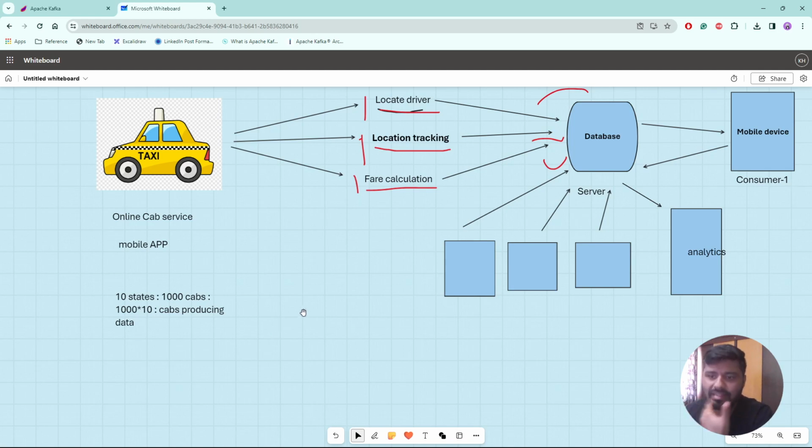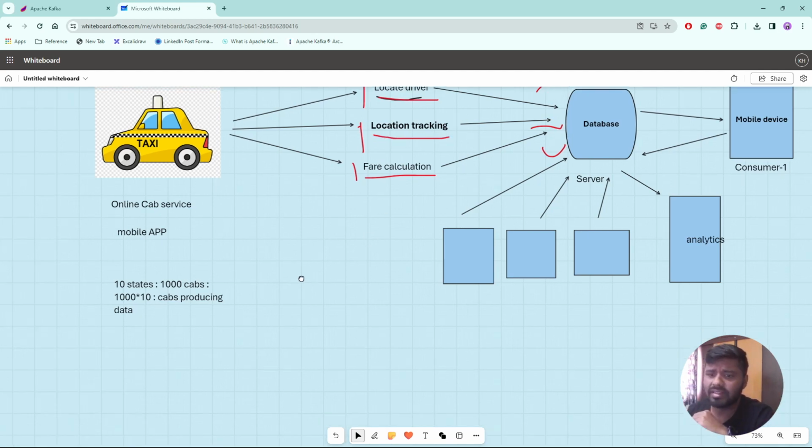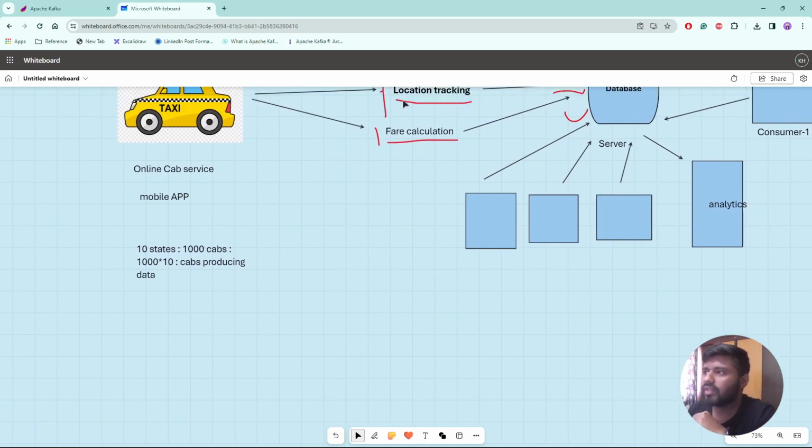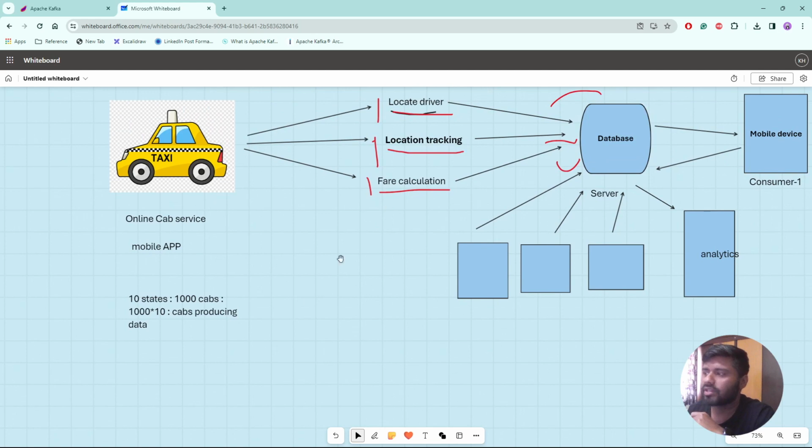For our understanding, to make it simpler, let's not target all three features we were talking about. Let's take one of the services and find out what complexity or issues we could face in managing it with this approach. The feature I'm targeting to explain is location tracking.